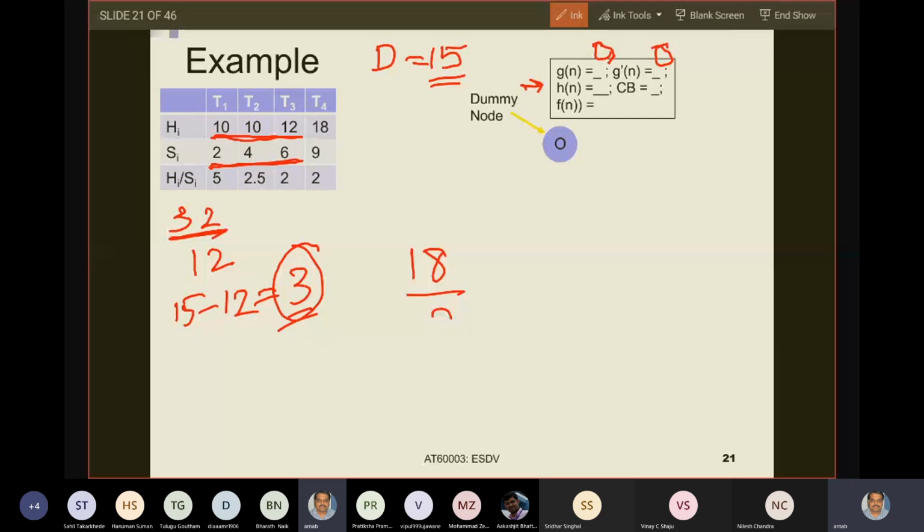How did I get 3? Because after this the remaining resource is just 3, and I am taking this task partially. After taking all that, I just remain with 3. And what do I get? 6. So what is Hn at this point? At this point, what is Hn? 38.